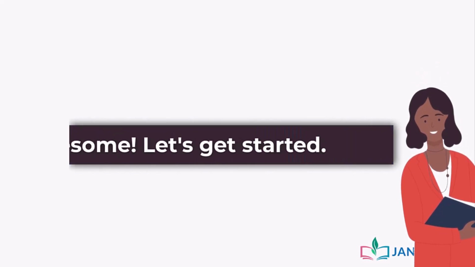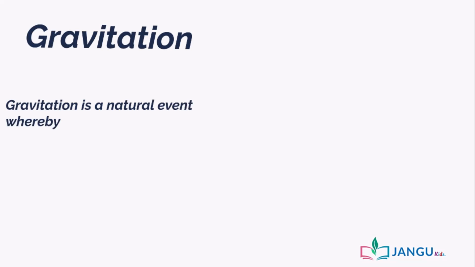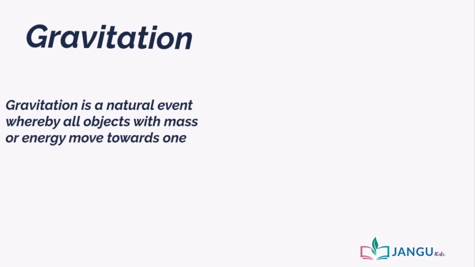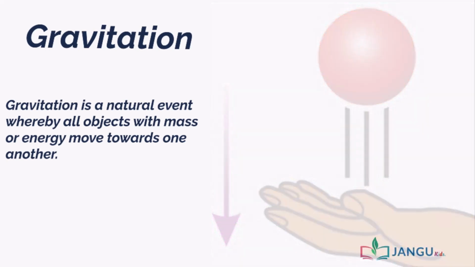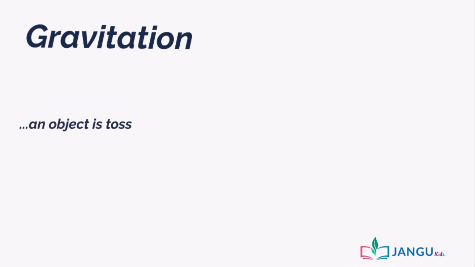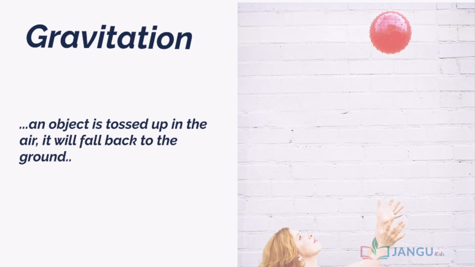Awesome, let's get started. Gravitation, in simple terms, is a natural event whereby all objects with mass or energy move towards one another. It is a force that has an effect on the stability of the body. For example, if an object is tossed up in the air, it will fall back to the ground because the earth exerts an attraction on it.